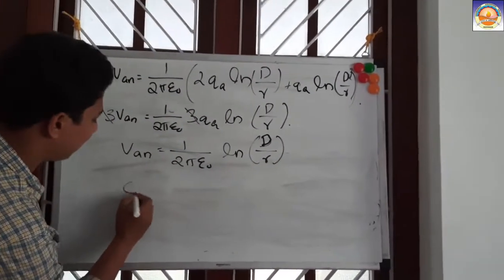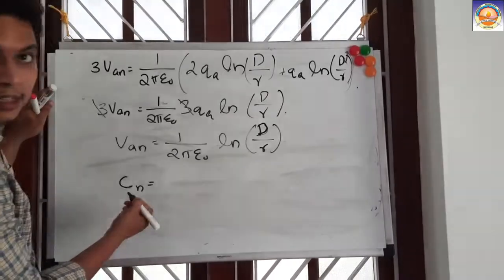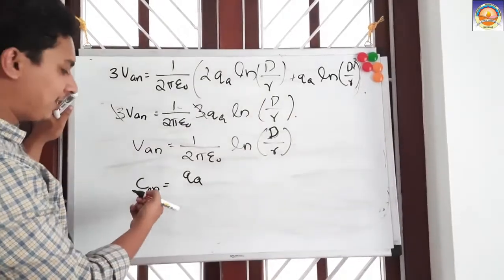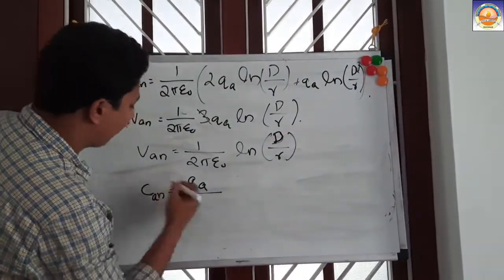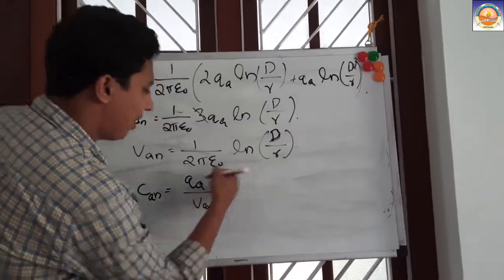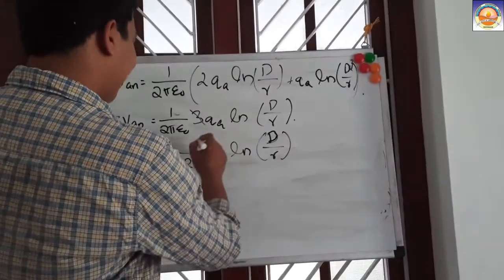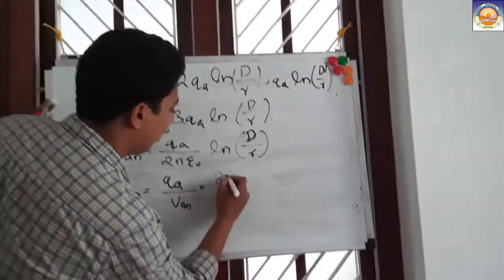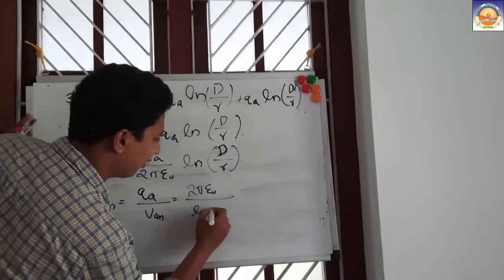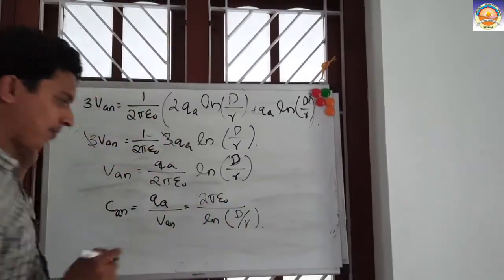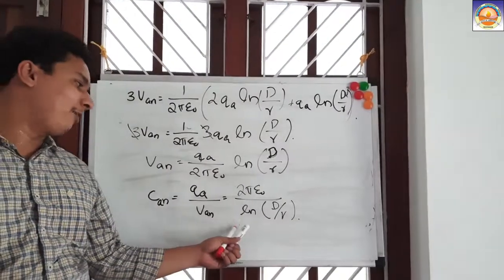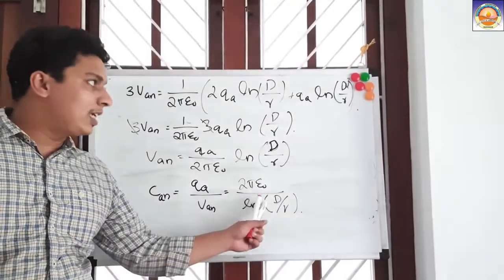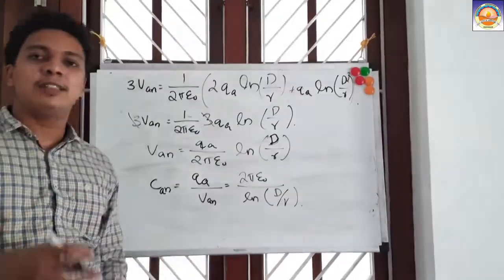Now, we have just defined that we have to take the capacitance with respect to neutral. Capacitance with respect to neutral will be Q by V. Let me say CAN, the capacitance of the A phase with respect to neutral, is QA divided by the voltage VAN. So QA divided by VAN, we will get 2 pi epsilon 0 divided by ln of d by R. It is the same equation as for a single-phase line up to neutral, so a similar equation we get here also. Understood? Here D is the distance between each of the phases and R is the radius of each phase.